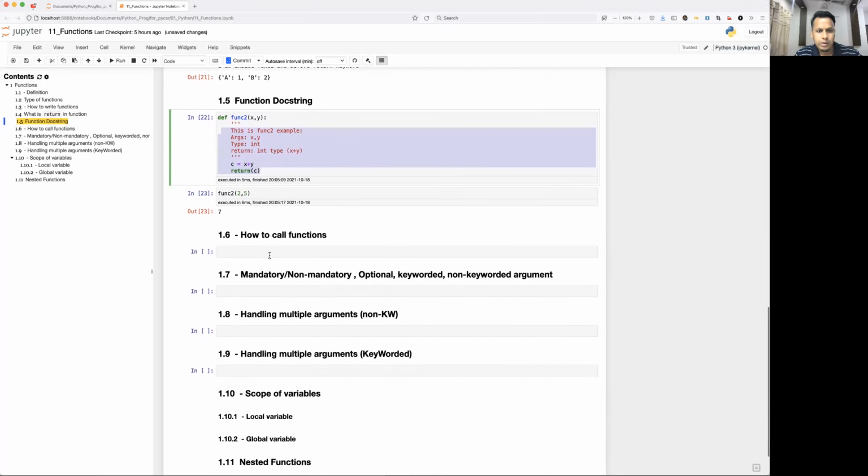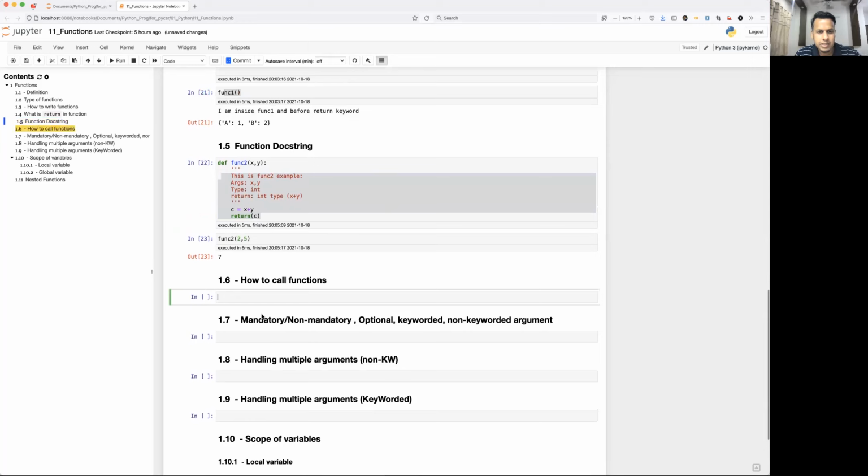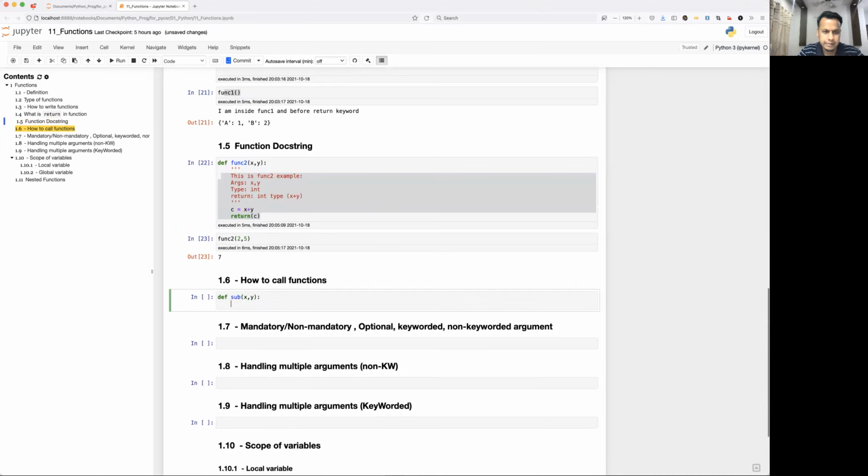Okay, so now how to call a function. I already told you, just define. A definition is not going to execute whatever you have written, it is just going to create the definition. Calling means you call the function wherever it is defined, maybe right away or sometime later, but the definition has to be before the calling. So you can write def subtract x comma y, then c equal to x minus y.